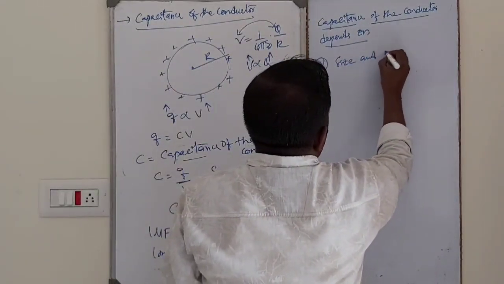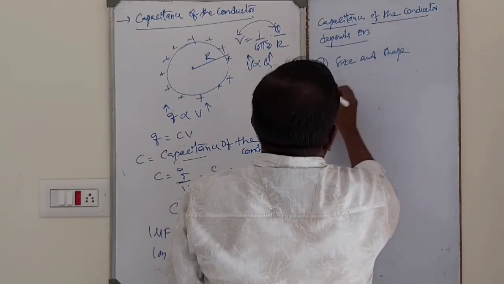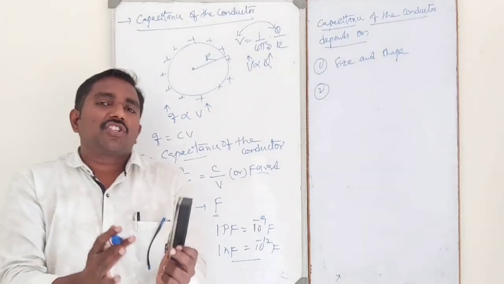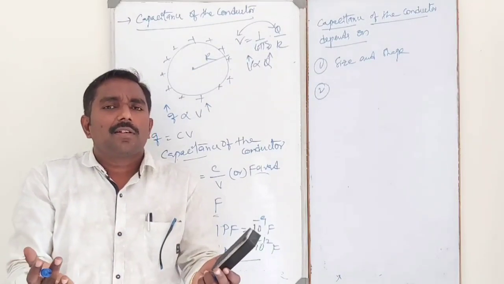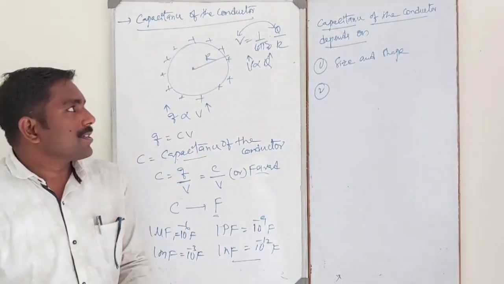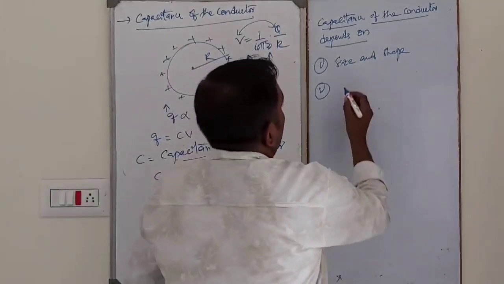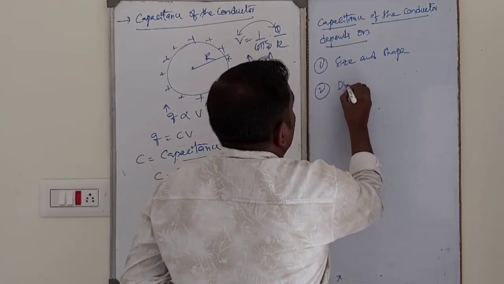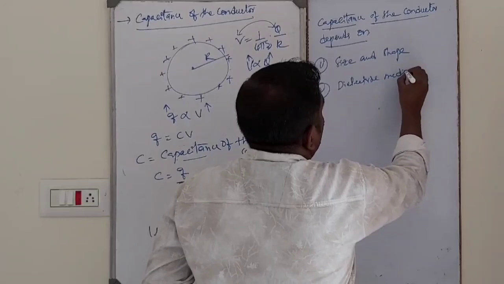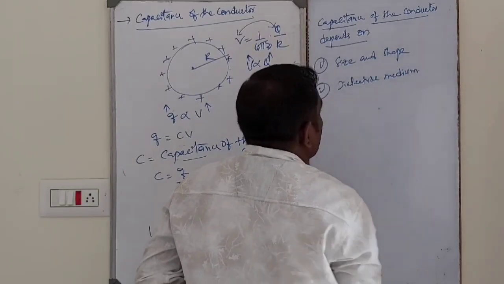As the size and shape of the conductor increase, its capacity increases. And also on the dielectric medium surrounding the conductor.